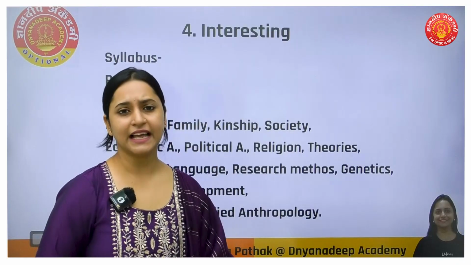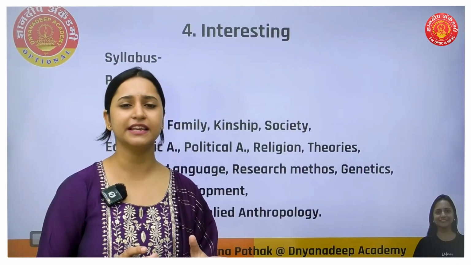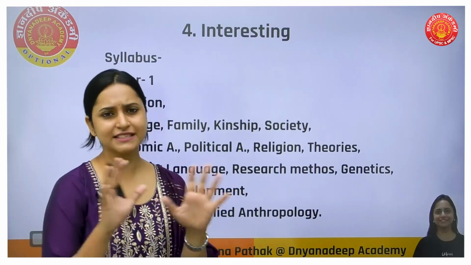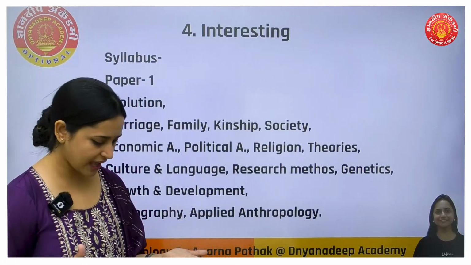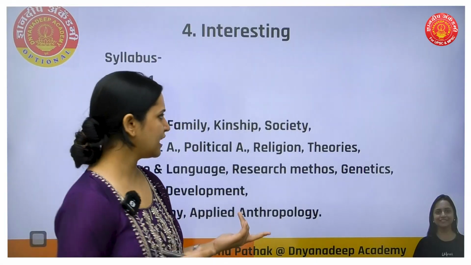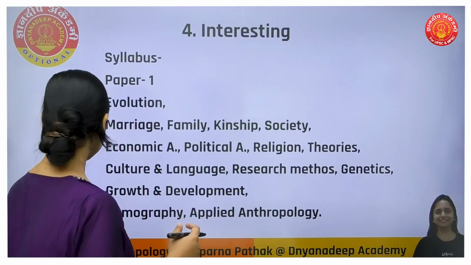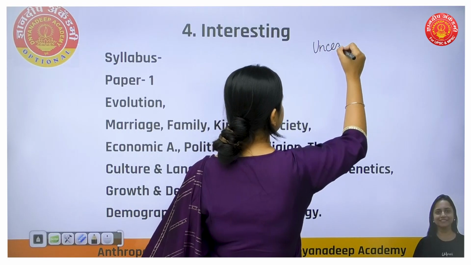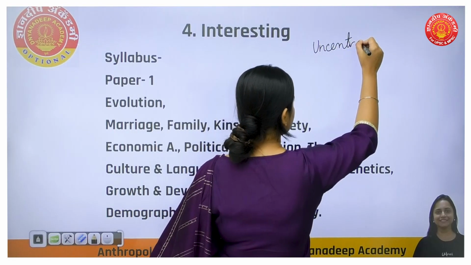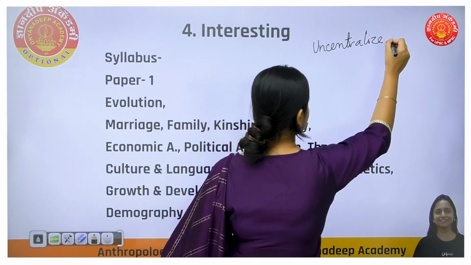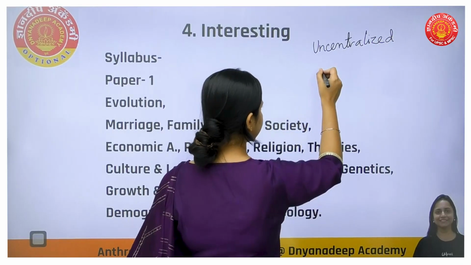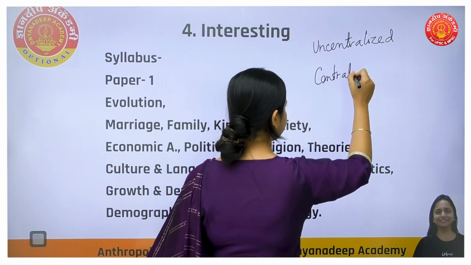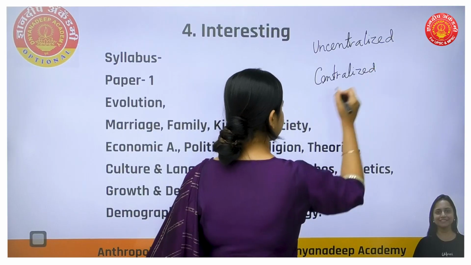Okay, next is political anthropology. Here also we are studying the evolution of politics or evolution of polity. So I'll just give you an overview about how it happens. So for example, our political system is like, I'll just write down a few terms first. Uncentralized, centralized, decentralized.